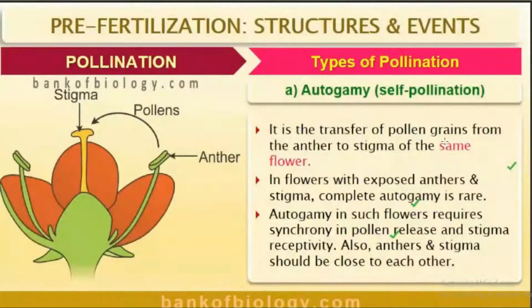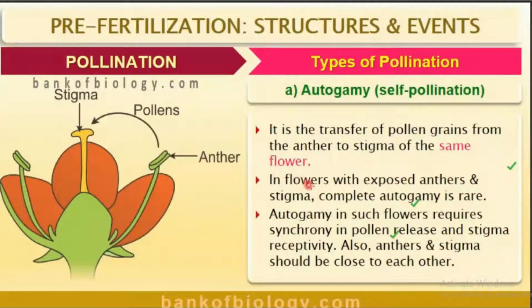Autogamy is otherwise known as self-pollination. So what do you mean by self-pollination? If pollination takes place in the same flower, that is known as self-pollination. So we can say it is the transfer of pollen grains from the anther to the stigma of the same flower.